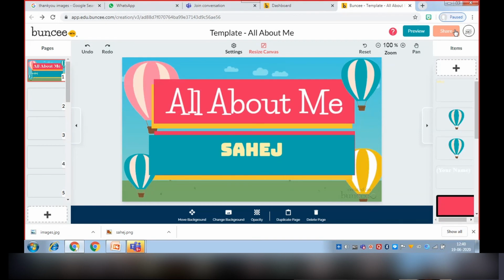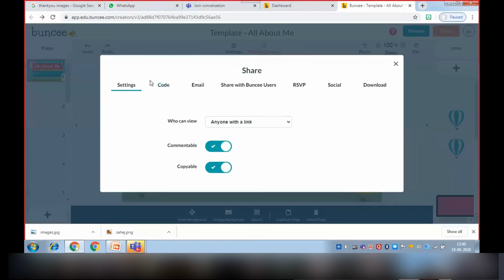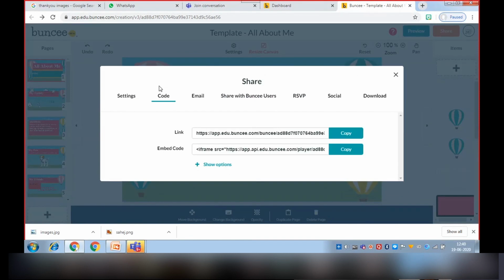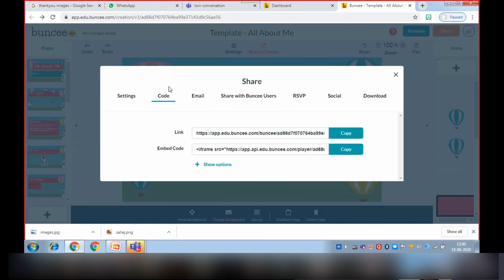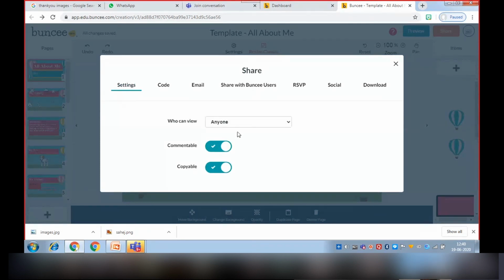And once we have done that, if we want to share it, we can share it. In the share option, there are many options like code, email, share with Buncee users, RSVP, social, download. If we click on the first one, anyone is able to copy our Buncee and edit it. I don't want to do this.